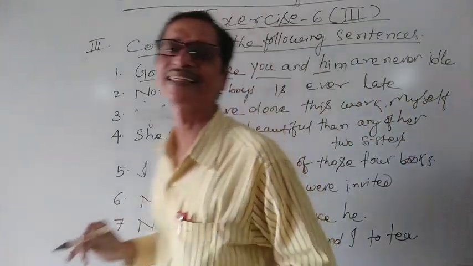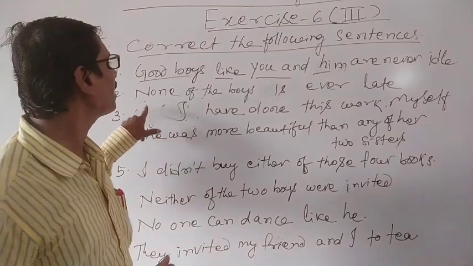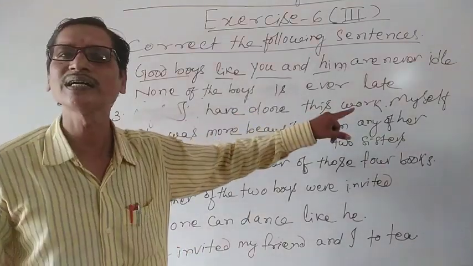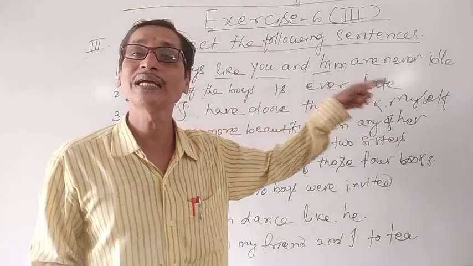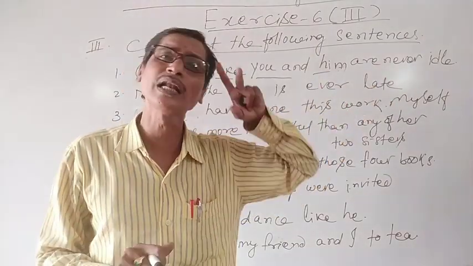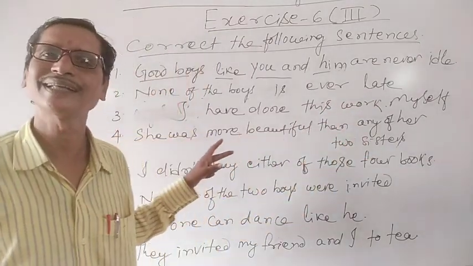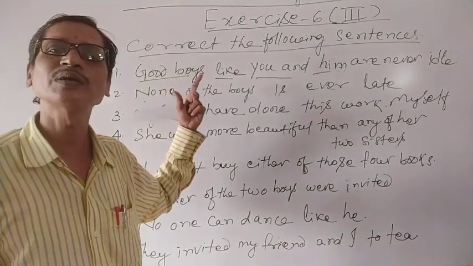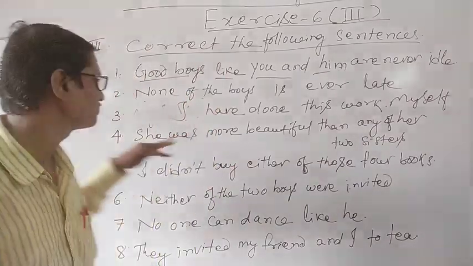If we write like this, then our sentence is grammatically correct. Instead of myself have done this work, we should write I have done this work myself. Because myself is a reflexive pronoun that can never be the subject of a statement. That is the rule for the correct use of English pronouns, we know them previously.